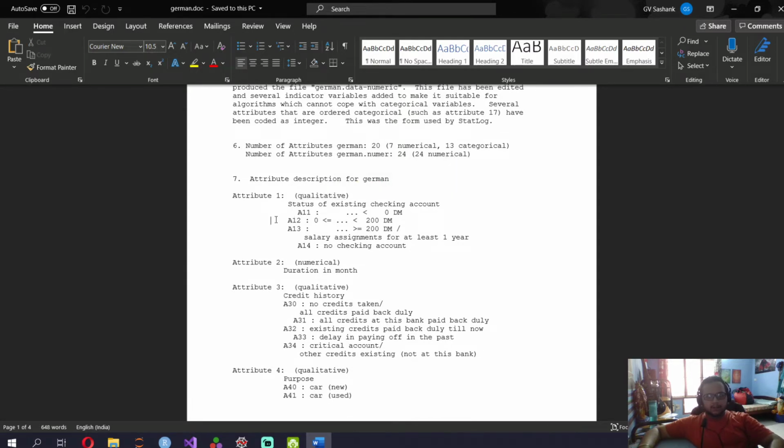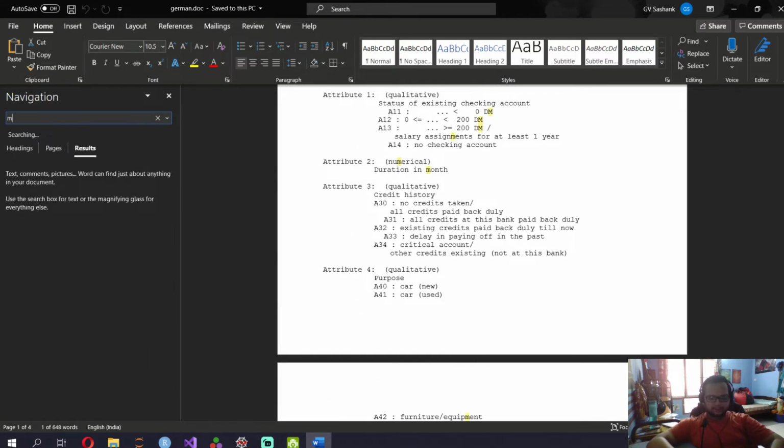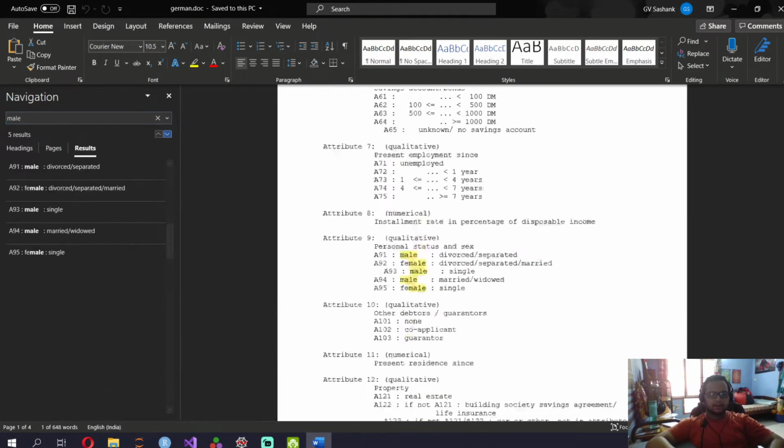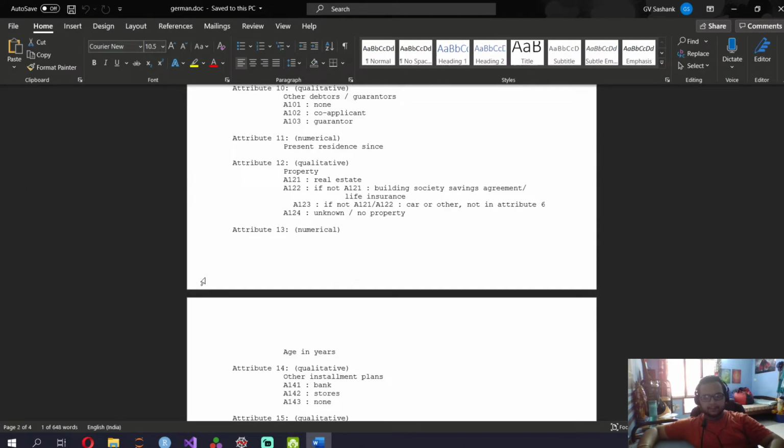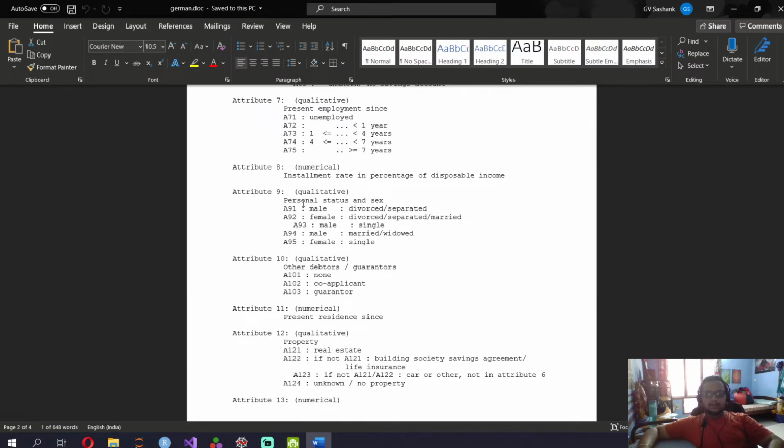Over here, for example, let's search for male. If I go to attribute number 9, which was over here, this has a column in vector 9. It'll have the value A91, which means male and divorced, comma separated. A92 means female and divorced, comma separated. So that's how the data set looks by itself.